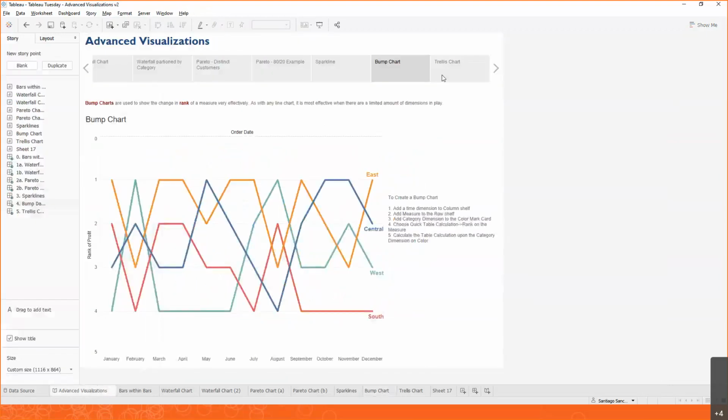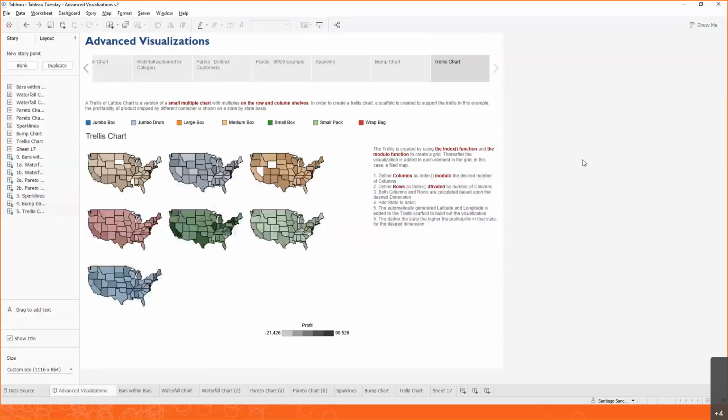And we're going to wrap us up with a trellis chart. A trellis chart is really a version of small multiples, and you can think of small multiples as seeing the same chart across rows and columns. In this case, we're seeing a map many times because we have many shipping containers. So we want to see a map for every one of the shipping containers that we have, like jumbo box, jumbo drum, large box, etc.